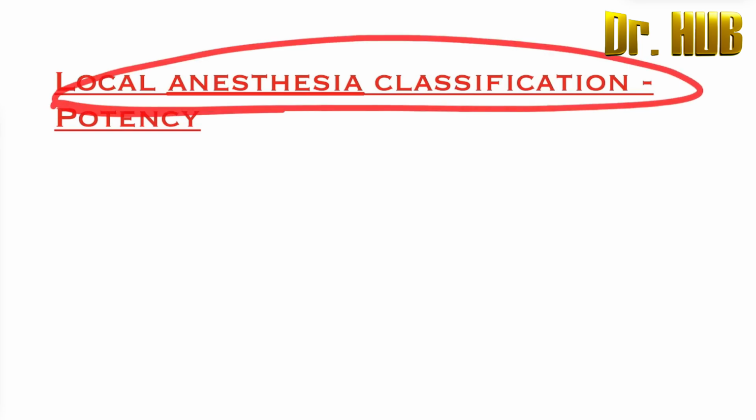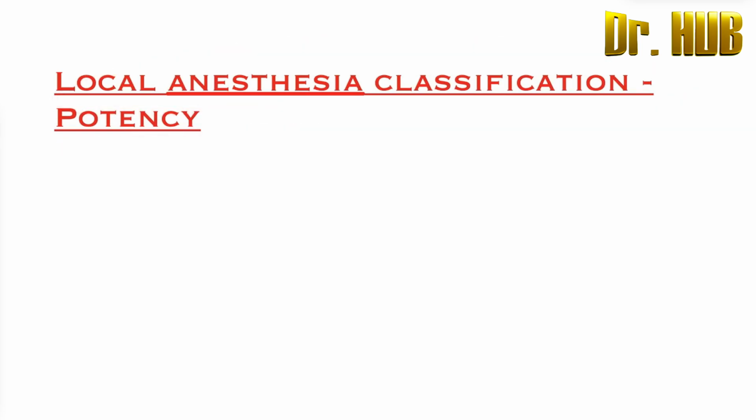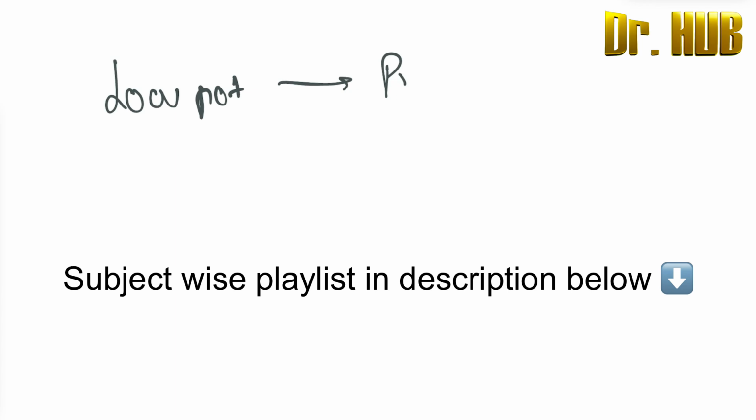Local anesthesia classification, and this is totally based on the potency. So starting with the low potency. Low potency is seen in terms of what drug? It is procaine. Procaine has low potency.